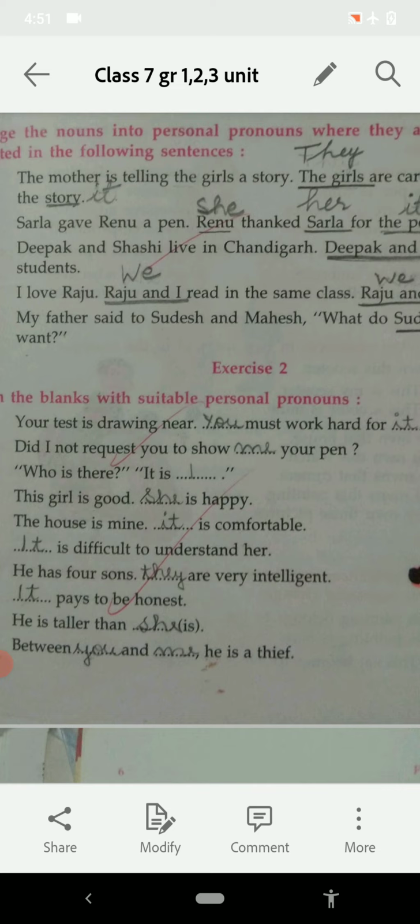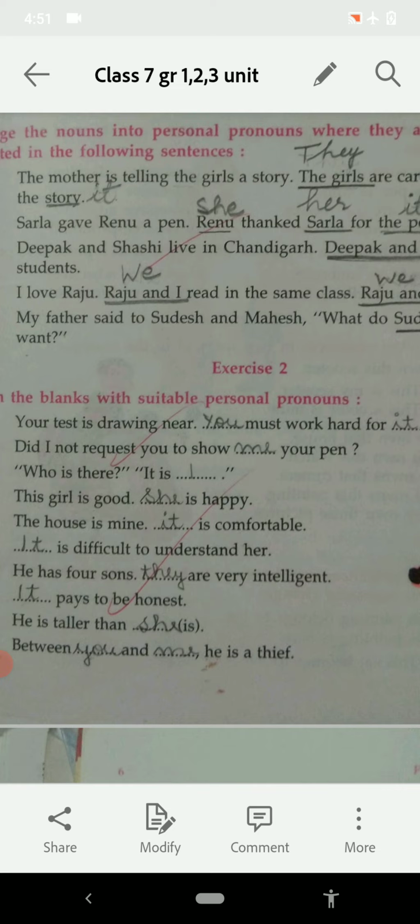For example, in place of my name, I can use I. In place of your name, you can use I. In place of your name, I can use you. Or if any boy or girl is there, the third person, we can use he, she, or it. So this is called personal pronoun, the pronouns that are used for a person.